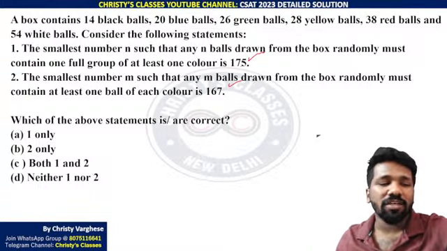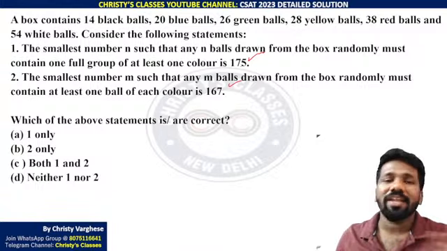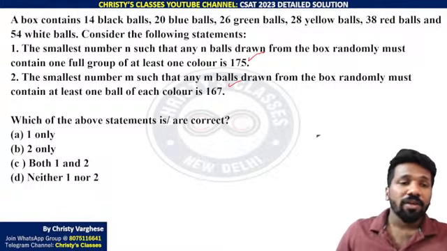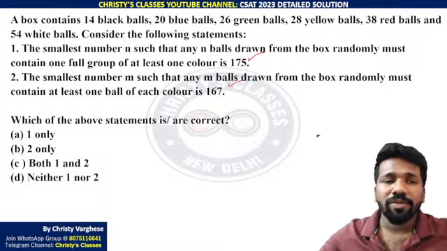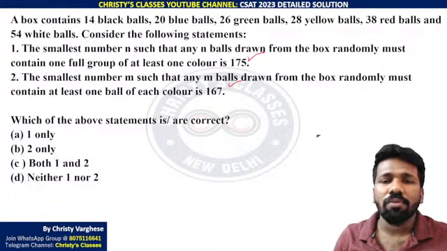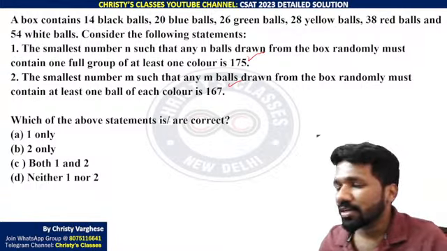But as I told, this time to make the question paper tougher, in a single question different statements are given, meaning you are separately analyzing it like two different questions, even if the data is the same. Okay, anyway, first statement, what we need to find: the smallest number n such that n balls drawn from the box randomly must contain one full group of at least one color.